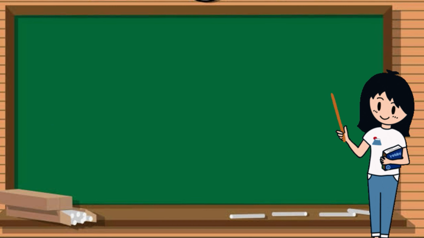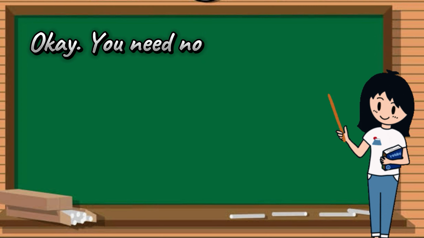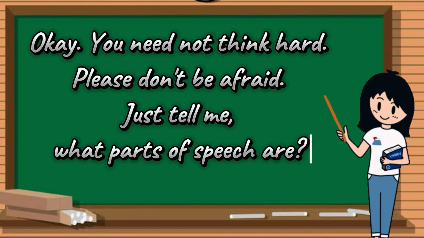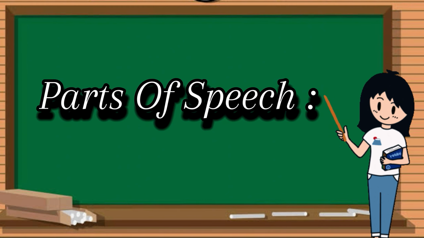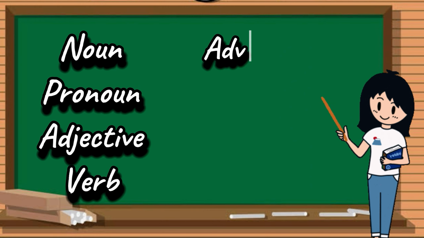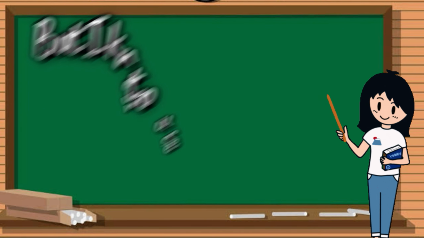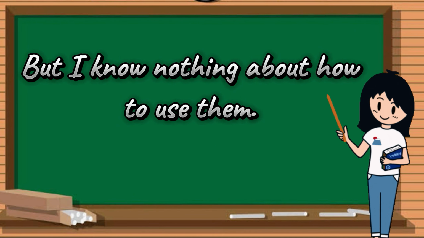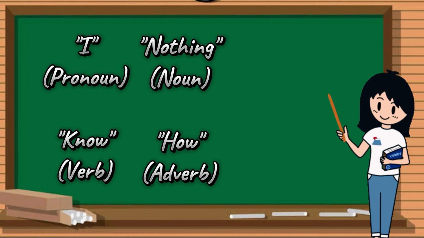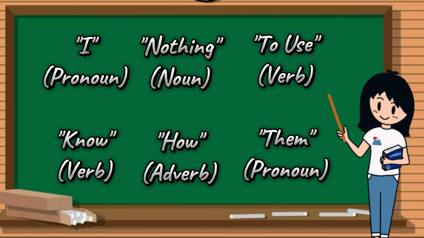Parts of speech. Would you please explain to me the kinds of words? Okay, you need not think hard. Please don't be afraid. Just tell me what parts of speech are. Parts of speech: noun, pronoun, adjective, verb, adverb, preposition, conjunction, interjection, but I know nothing about how to use them. I (pronoun), know (verb), nothing (noun), how (adverb), to use (verb), them (pronoun).